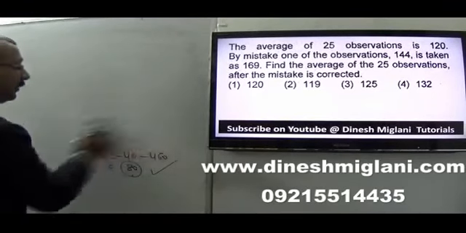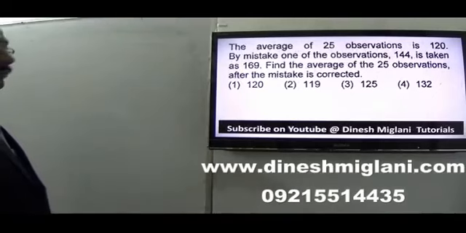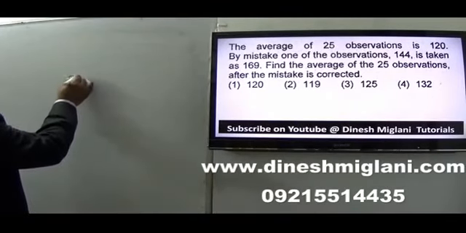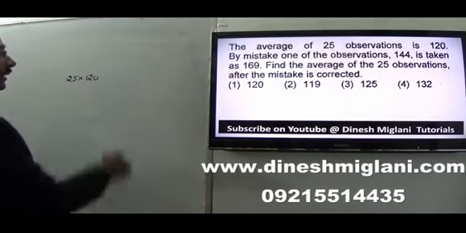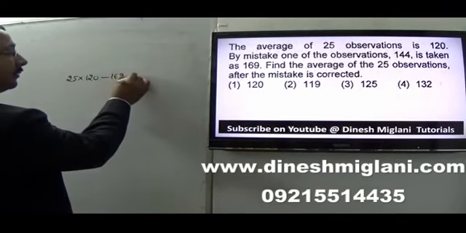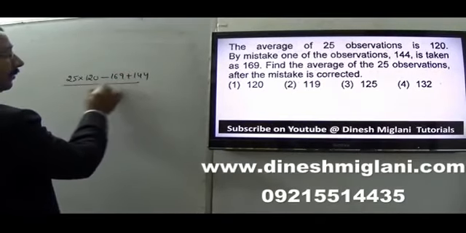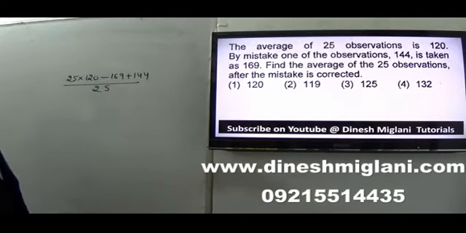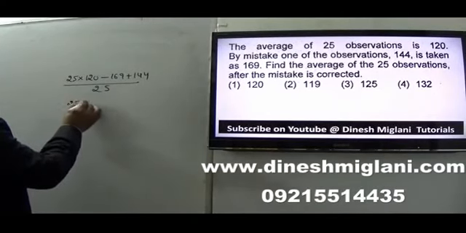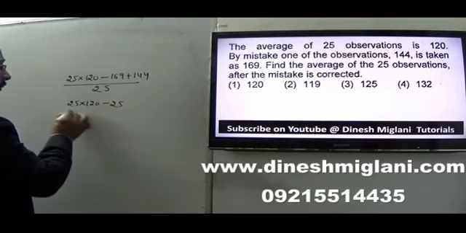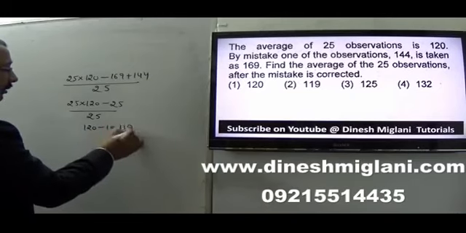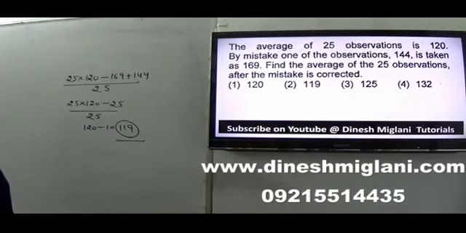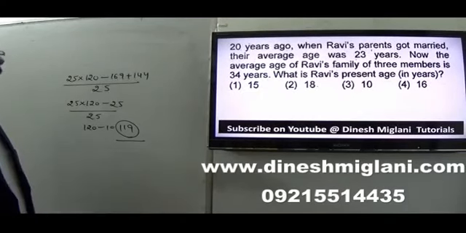Or you may think by this way. Very simple thing. 25 observations average is 120. The total is 25 into 120. One of the observations, 144, is taken as 169, so minus 169 plus 144, right? Divided by 25. We have to find the average, right? What I can say, 25 into 120 minus 25, upon 25. 25 is cancelled out. So 120 minus 1, 119, right? So I can say that after the mistake is corrected, average is 119.